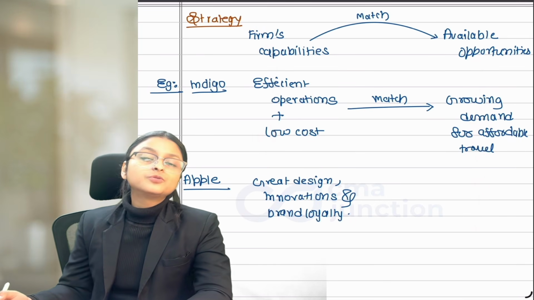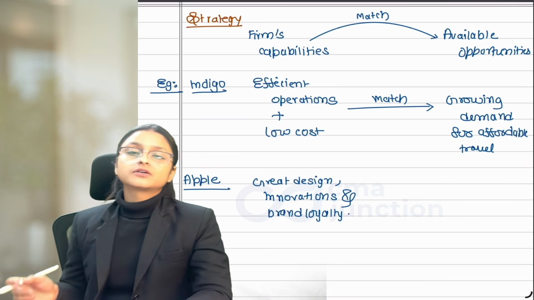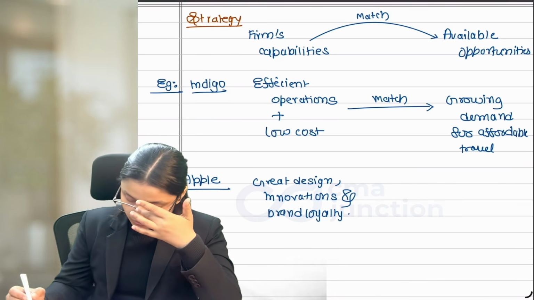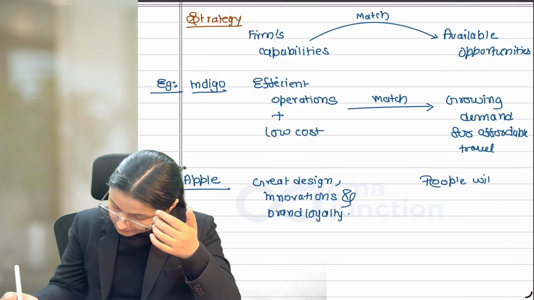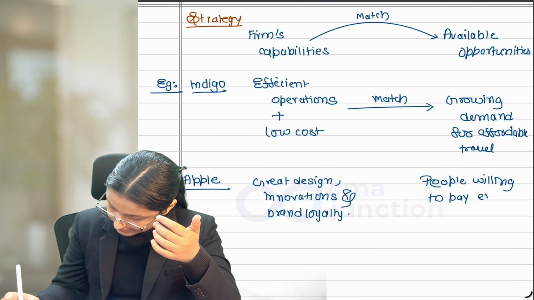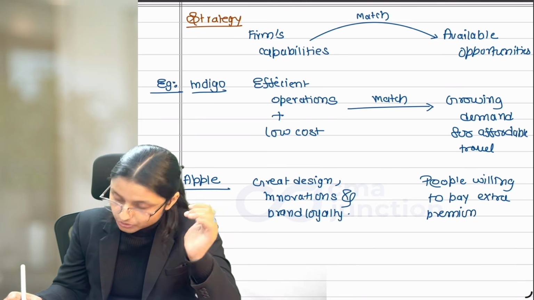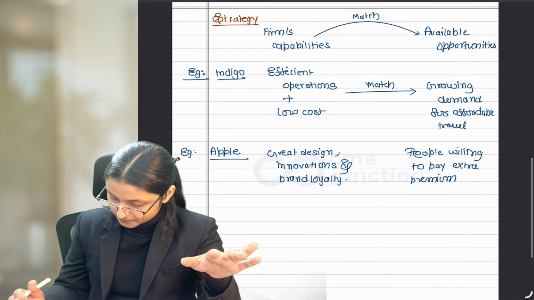People are ready to pay extra if they get innovative, unique, distinctive products as compared to what other competitors are providing. So, people willing to pay extra premium. All of these you need to write, okay? We are writing everything in our summary book.